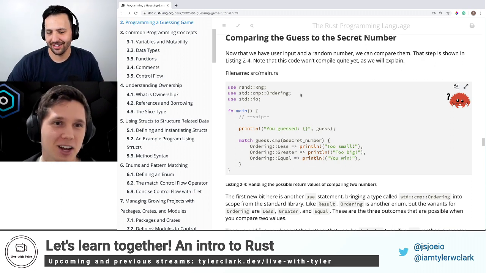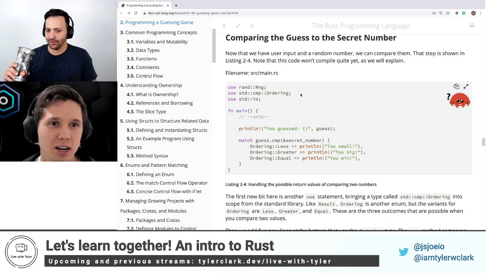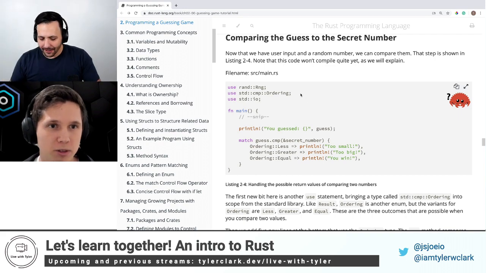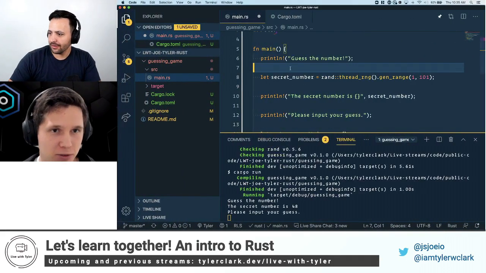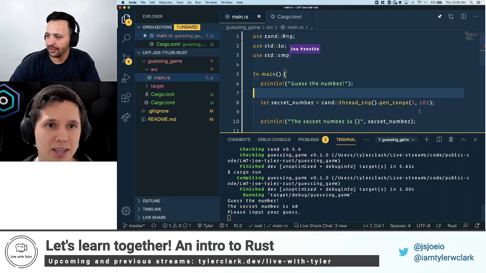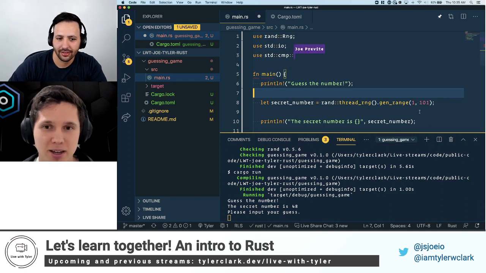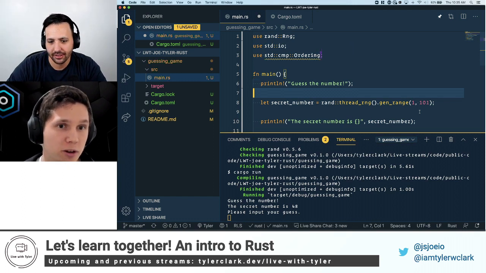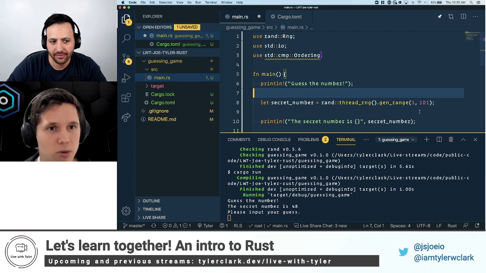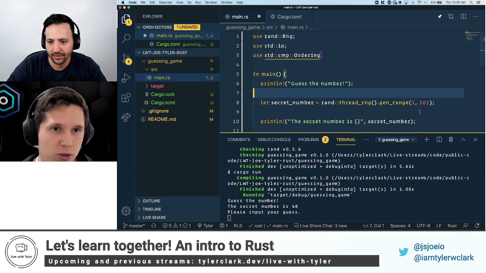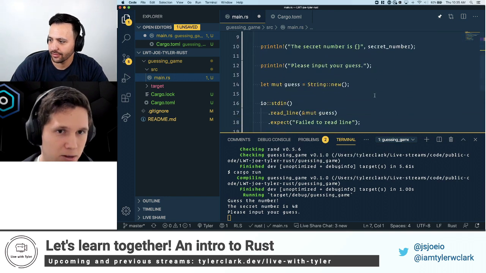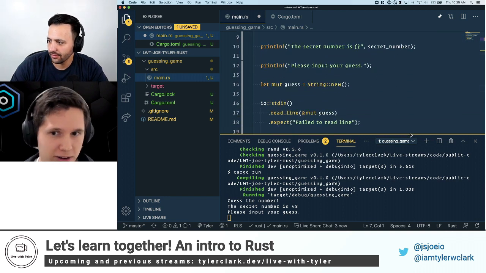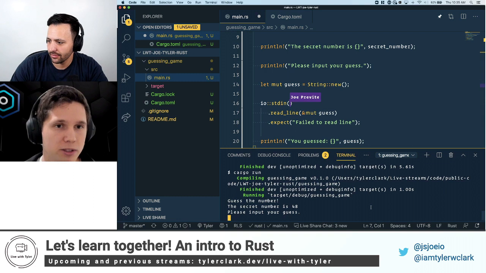Okay. So same thing, we're going to throw this up at the top, use std. So std means it's from the standard library. cmp, I actually had to look this up because at first I was like, why is it called cmp? I believe that it's short for compare. And so we're going to be comparing two numbers. Ordering is an enum. Essentially, there's different variants, and we're going to use that in our program.